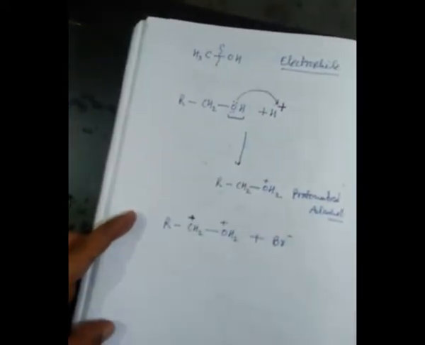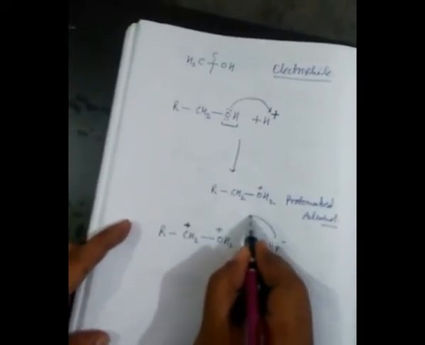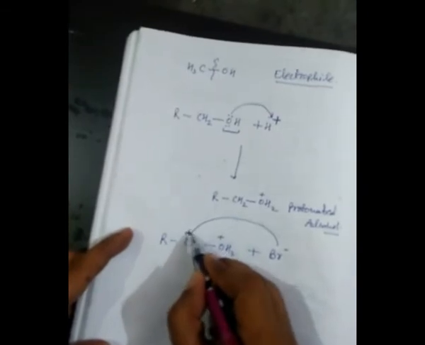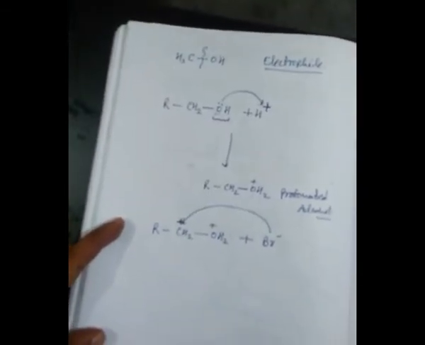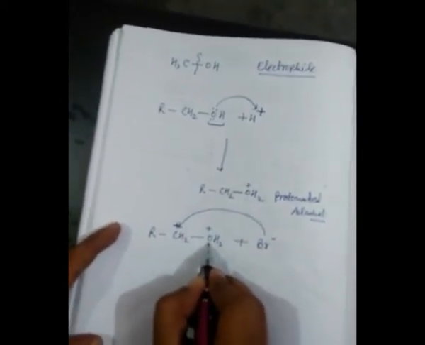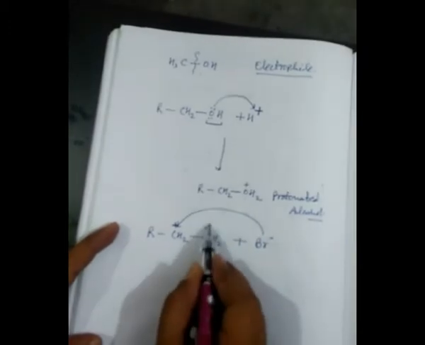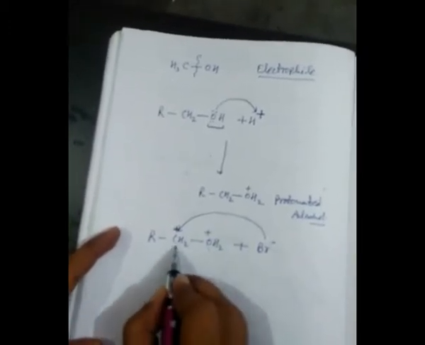This nucleophile will attack on this positively charged carbon, and the bond between carbon and oxygen is going to split up, because oxygen is getting the positive charge and oxygen is more electronegative than carbon.